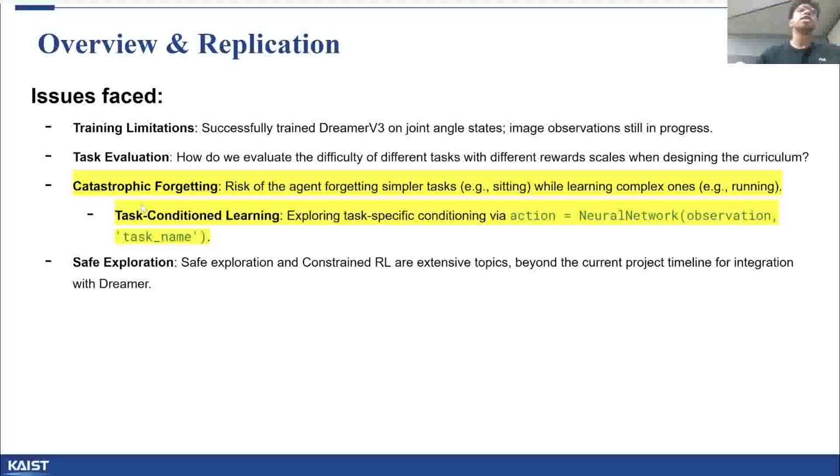To that end, we plan to experiment with task condition learning so that the agent can associate a given motion primitive to a task label. Finally, we came to the conclusion that integrating constrained RL and safe exploration ideas into Dreamer is beyond the current project timeline, so it will be a topic we will explore for future work.